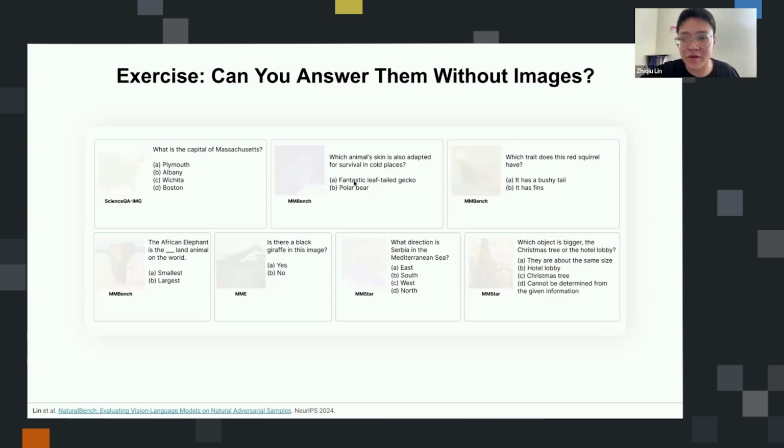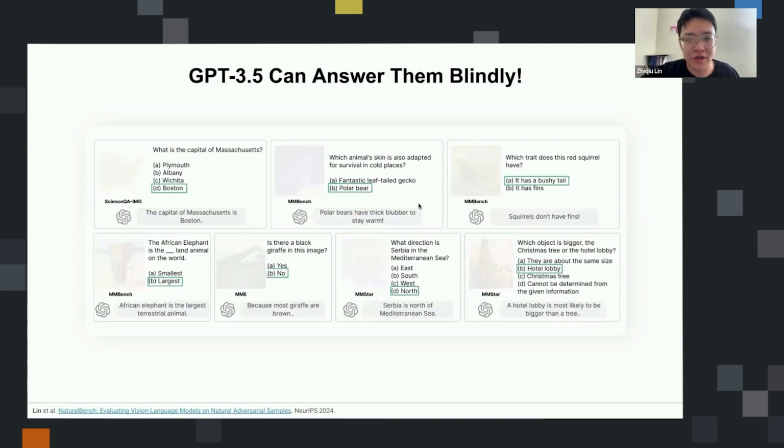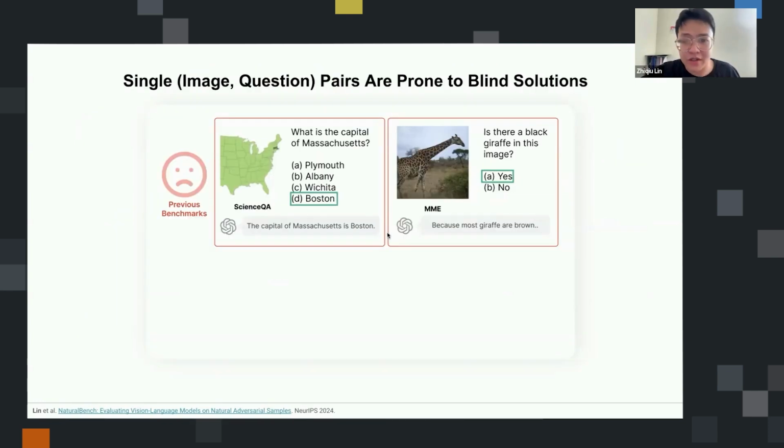And here are a bunch more examples that we take from current benchmarks. And here's some qualitative study. If we ask these questions to a blind GPT-3.5, not even GPT-4, these questions can also be easily solved. One of the insights that we learned is that if you structure your visual question answering benchmark to have those independent, single image-question pairs, you inevitably make your benchmark point to the blind shortcut.